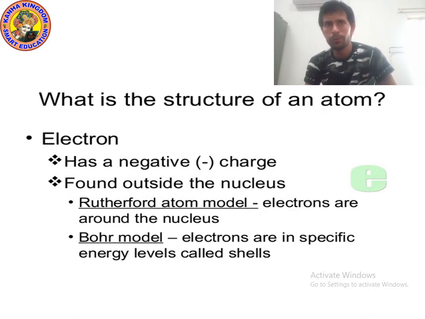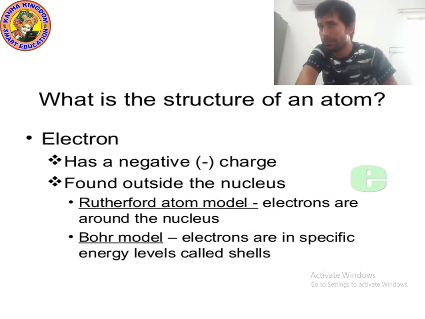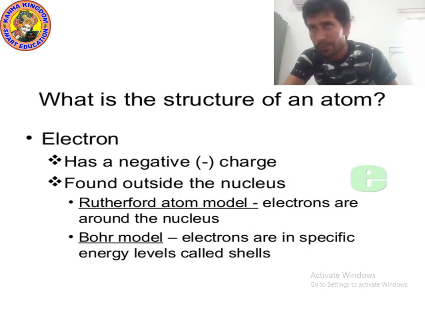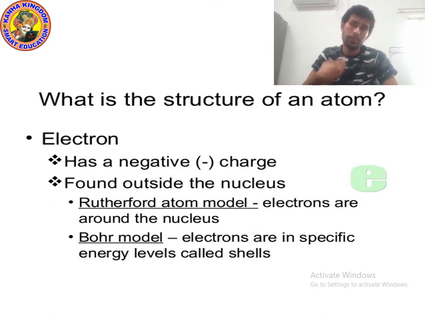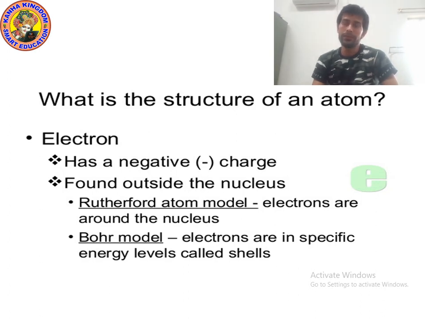Two models were given for atom: Rutherford atomic model and Bohr model. In next class we will study in detail about them. According to Rutherford model, electrons are present around the nucleus. But according to Bohr model, electrons are in specific energy level called shell.